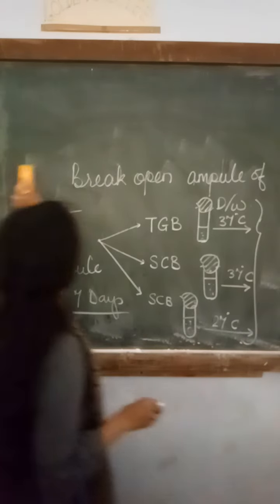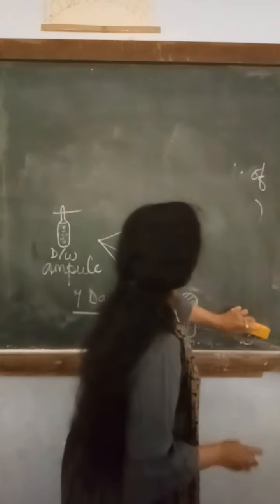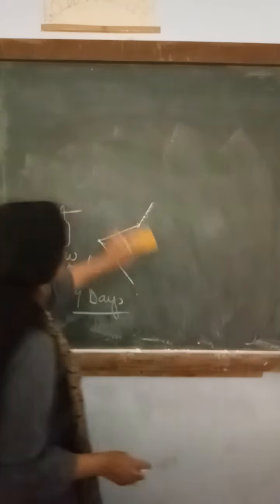Now, what about the controls? I have told you that positive controls as well as negative controls are to be prepared. For negative controls, you have to take 3 tubes.